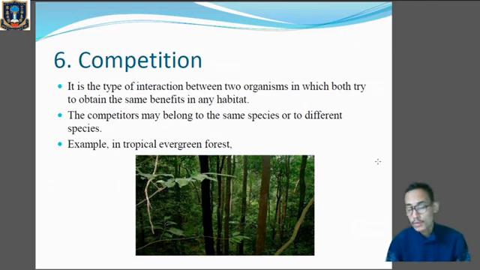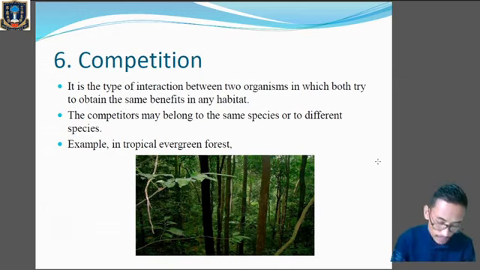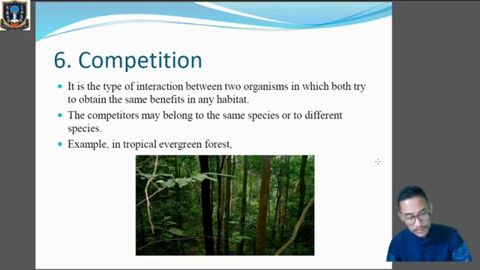So we have to conserve nature, we have to go for afforestation. We have to plant more trees, because if we plant more trees, then that will maintain the climatic condition of a particular habitat. So till now we have finished the interdependence among the species, right?